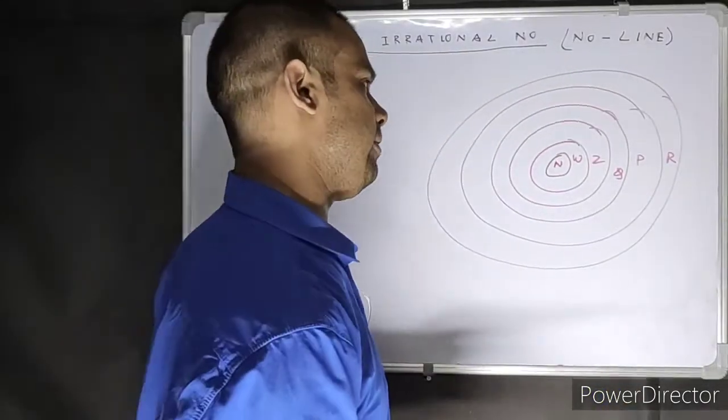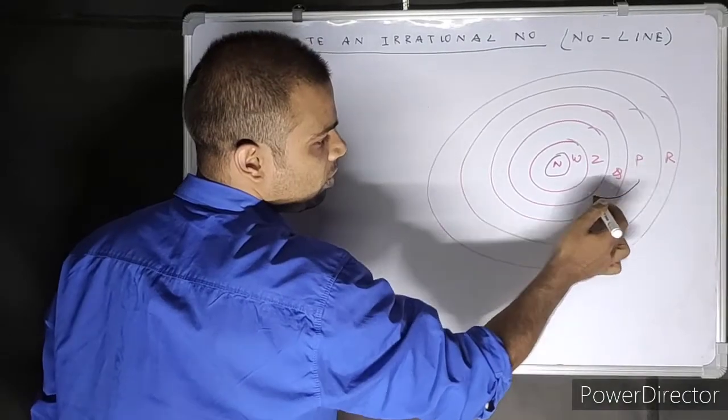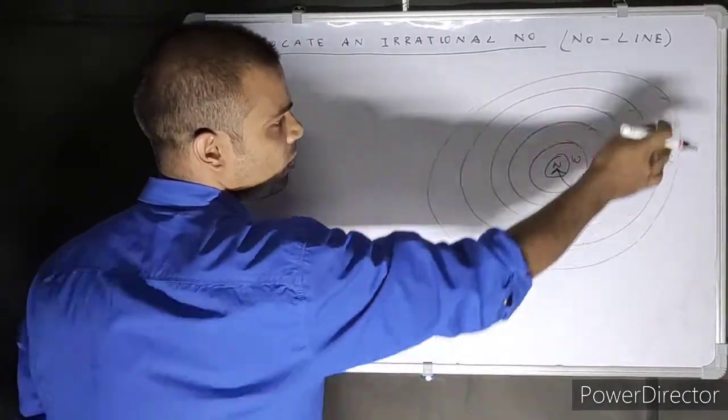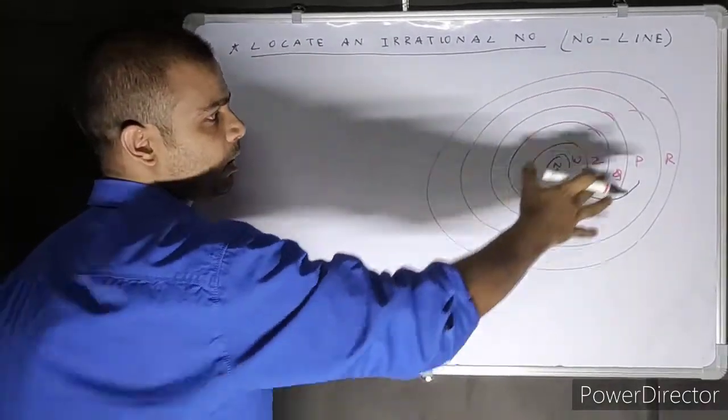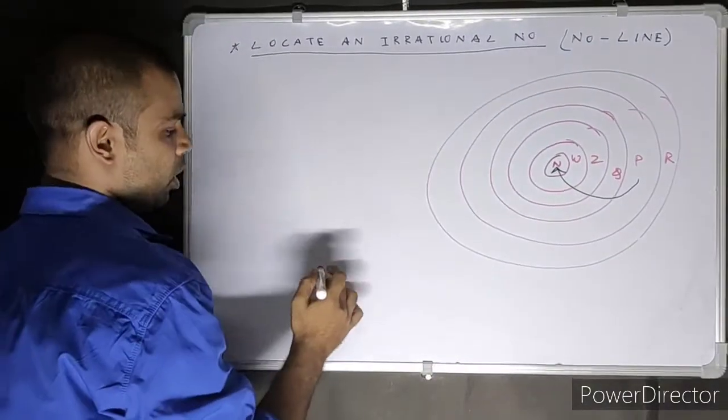After this there is another number, but that we will discuss in class 11. All of these are real numbers, covered by the real number set.